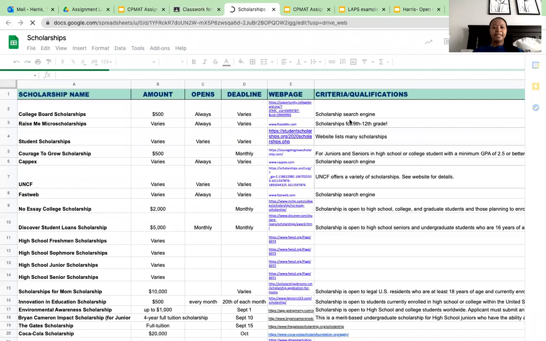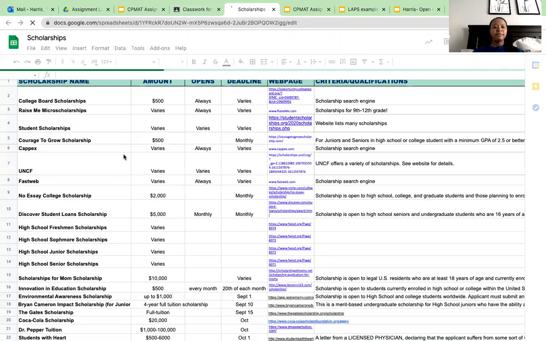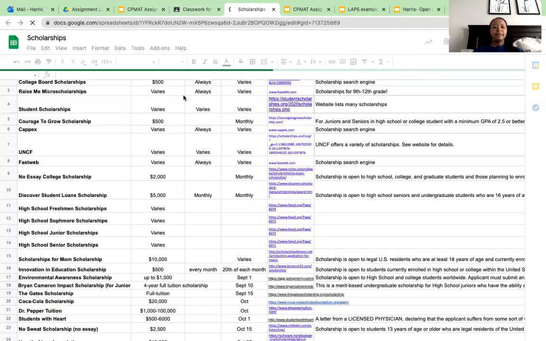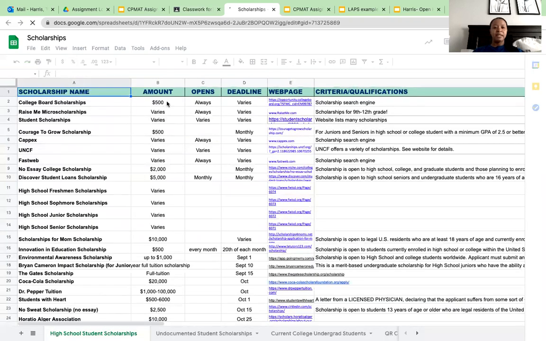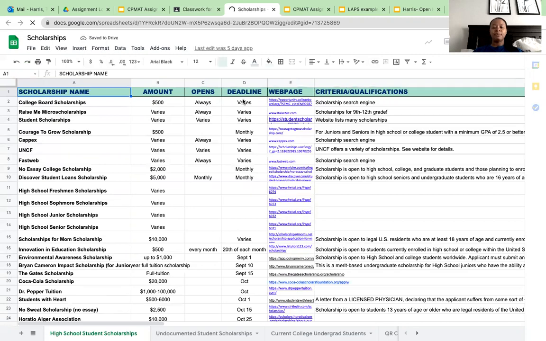I'm going to click on the EIF scholarships. And it has a whole bunch of scholarships here. The problem with this is it doesn't give me as much information as I need. It tells me the scholarship, the amount, when it opens, and when the deadline is. You'll have to go to the web page to see any specifics on it.